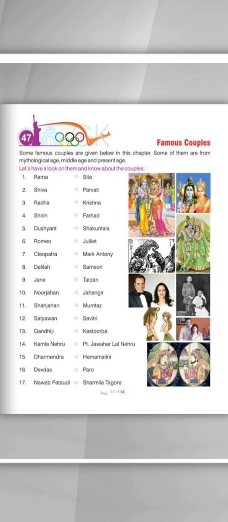Ninth is Jane and Tarzan. 10th is Noor Jahan and Jahangir. 11th one is Shah Jahan and Mumtaz. 12th one is Satyavan and Savitri. 13th is Gandhiji and Kasturba. 14th is Kamala Nehru and Pandit Jawaharlal Nehru. 15th one is Dharmendra and Hema Malini. 16th is Devdas and Paro. Last one which is given in your book is Nawab Pataudi and Sharmila Tagore.